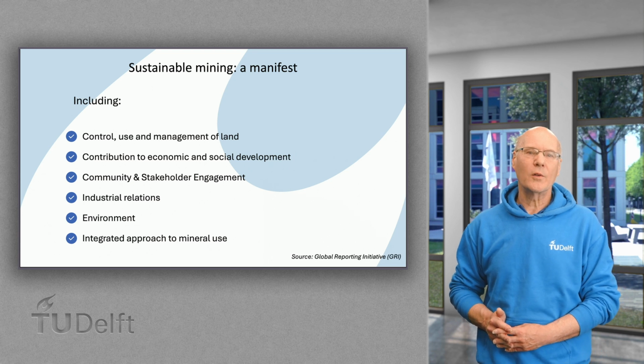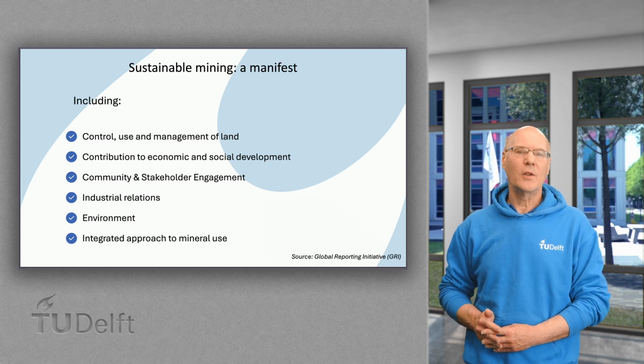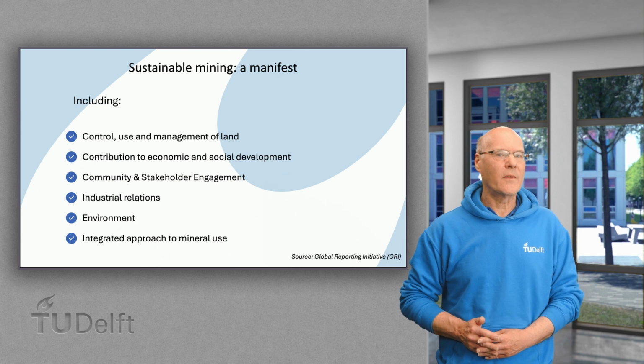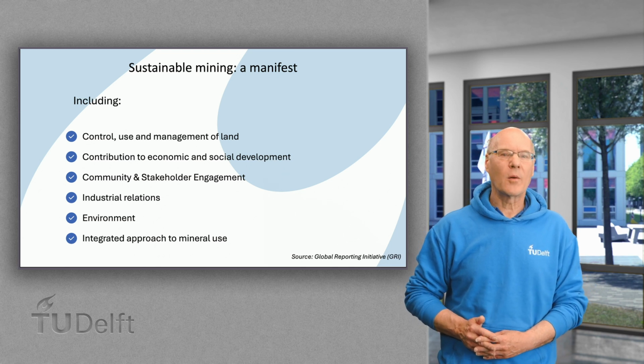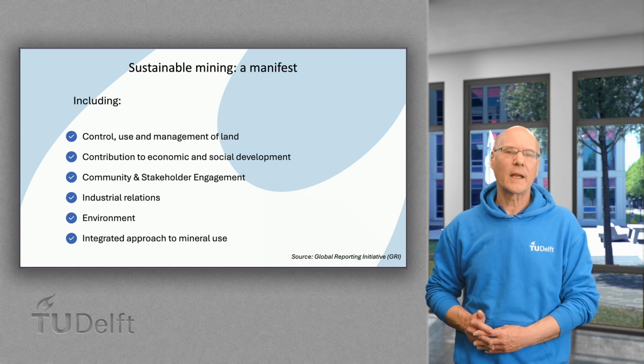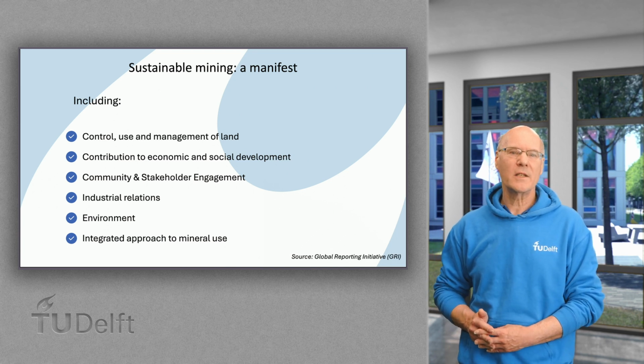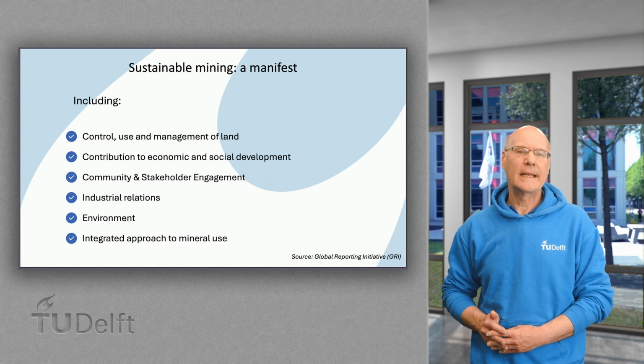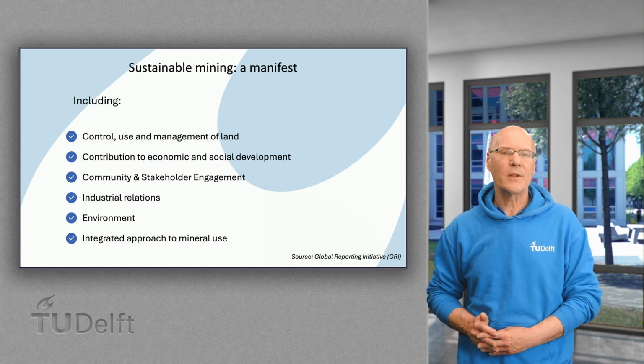These therefore include control, use and management of land, contribution to economic and social development, community and stakeholder engagement, industrial relations, environment, integrated approach to mineral use.